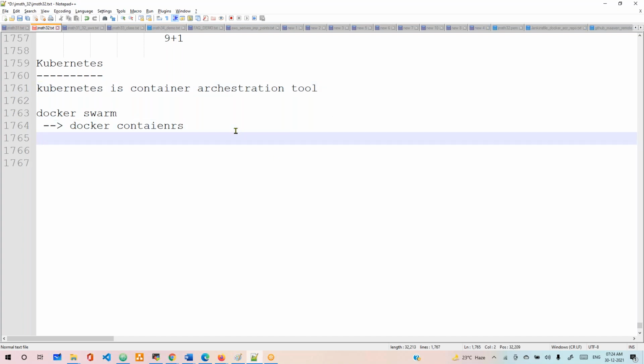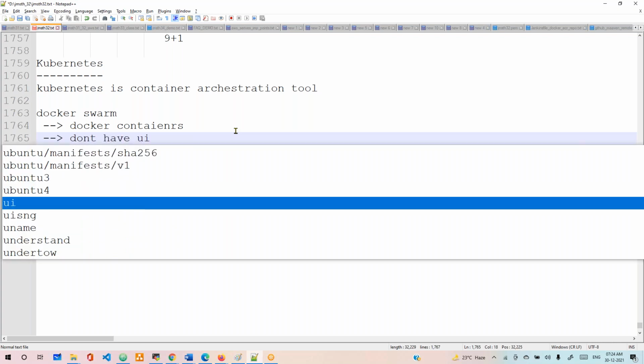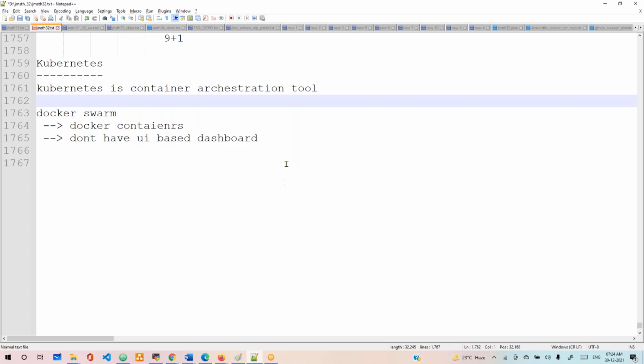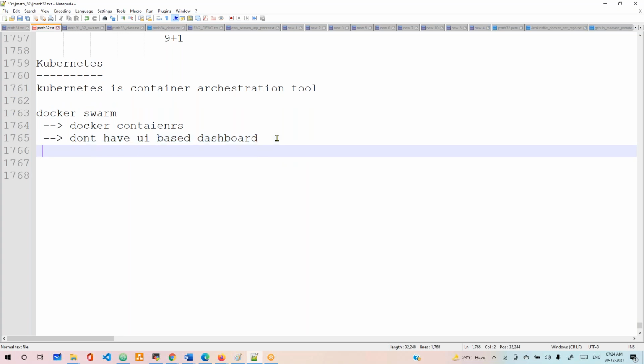And Docker Swarm doesn't have a UI-based dashboard, but Kubernetes has a UI-based dashboard. We can monitor, manage, delete, upload, and create anything from the Kubernetes dashboard itself. That is another important difference. There are a few more important differences, and we'll share that as a document. That is the main feature difference between Docker Swarm and Kubernetes.